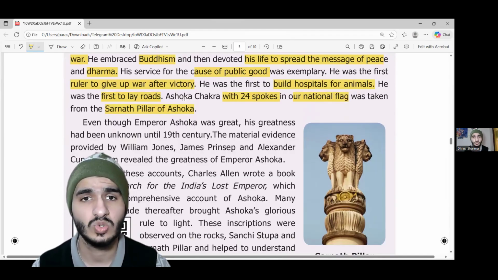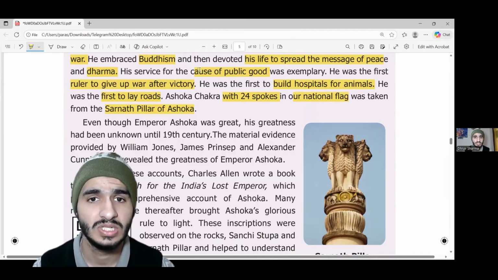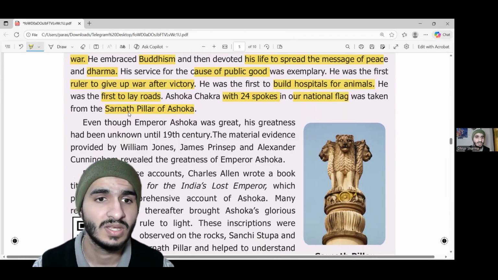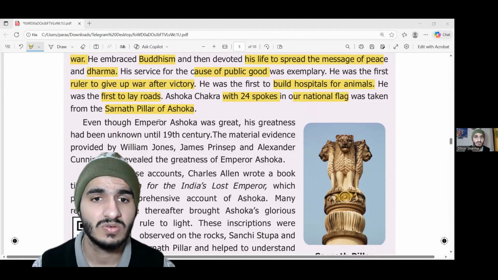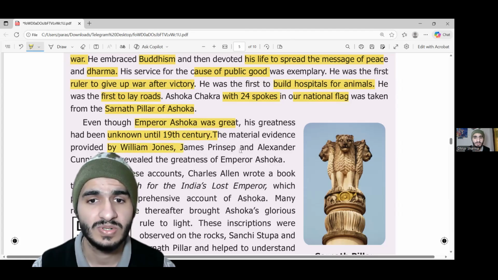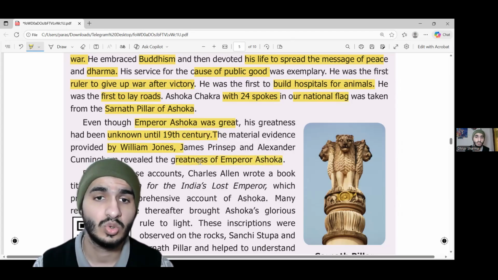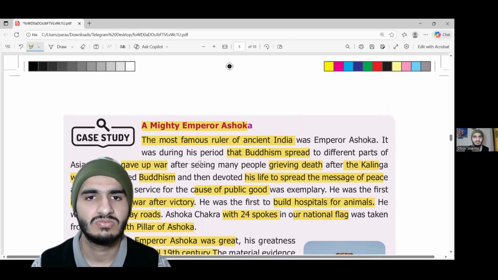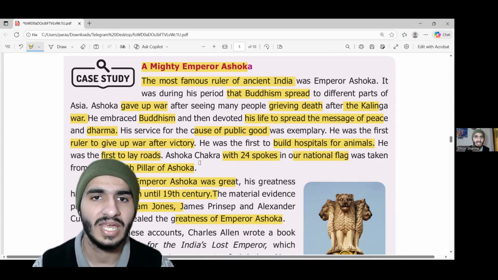Now let's see what other things Ashoka was able to do during the times he was on the Indian subcontinent. Even though Emperor Ashoka was a great man, his greatness was unknown until the 19th century. The material evidence provided by William Jones, James Prinsep and Alexander Cunningham revealed the greatness of Emperor Ashoka. So again, history is all about inquiry.